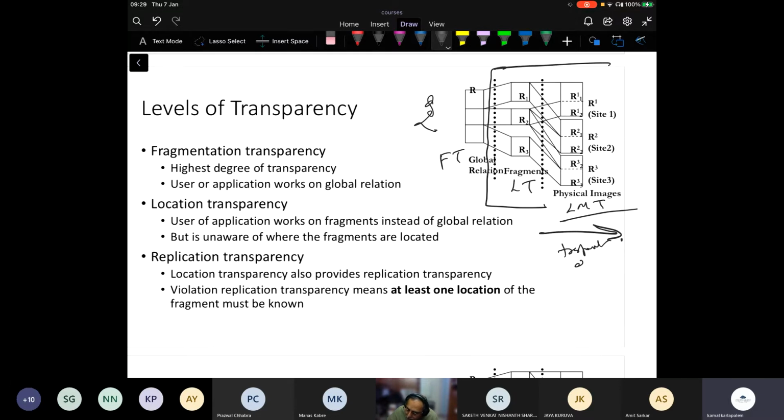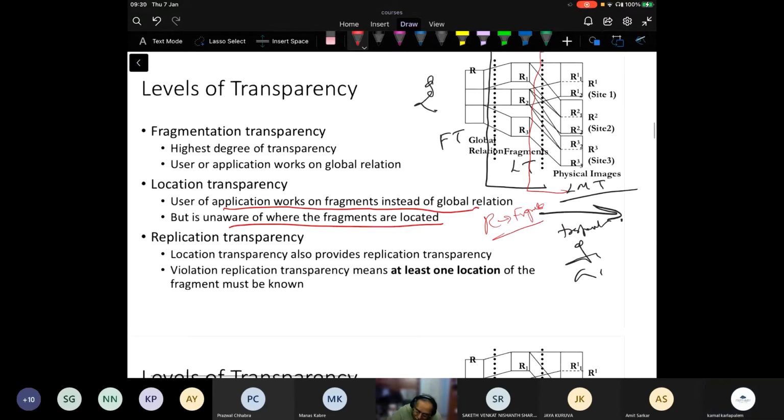The user need not know anything below this level, and that is the highest level of transparency. If you are at this level, then you need to know what R2 fragments are, but where the fragments are allocated you don't have to know. So the user application works on fragments instead of the global relation, but is unaware of where the fragments are located. Now, this location transparency has a special case of replication transparency.